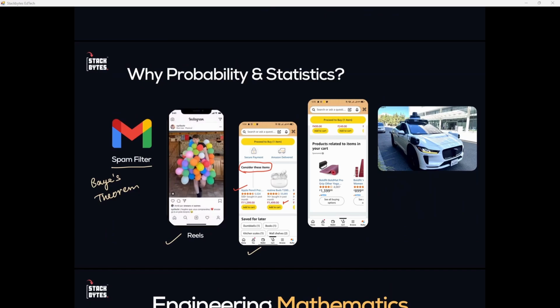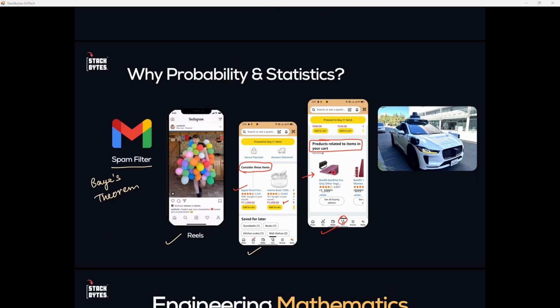Okay, and then you can see another screenshot, products related to items in your cart. So whatever products are there in my cart, if it's a dumbbell, if it's a yoga mat, or if it's something related to it, then the application itself shows you the related products. And there is a very high probability that you are going to buy those items next, and that's where the probability is working.